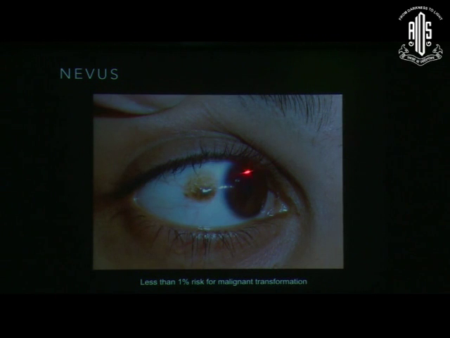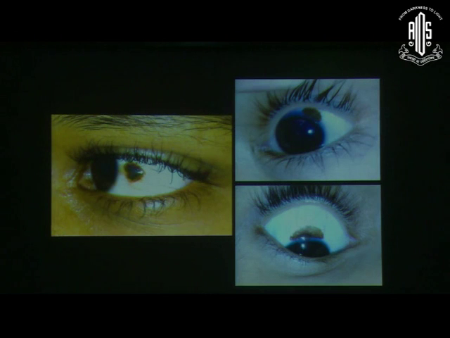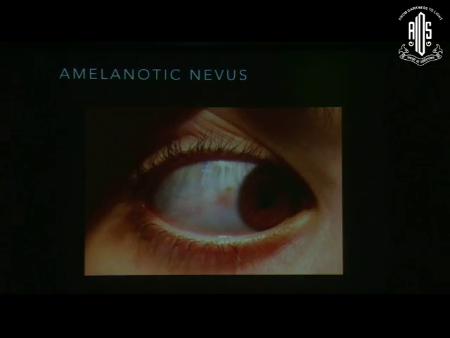The typical characteristic is to look for these microcysts. Can you appreciate these small microcysts? If you make a slit lamp beam, you will be able to see these microcysts, and this goes more in favor of it being a benign lesion. These have less than 1% risk for malignant transformation. Few more examples of conjunctival nevi.